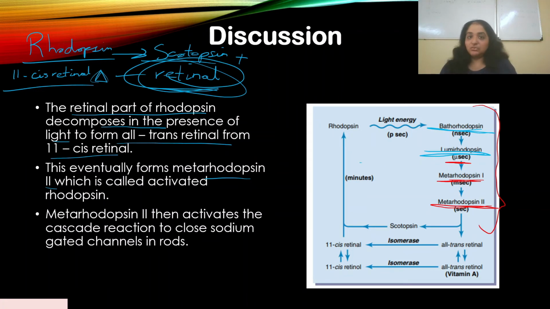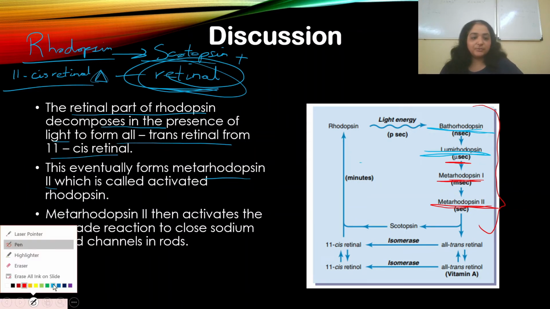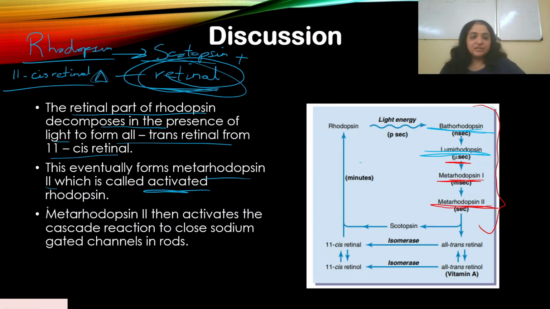Now meta-rhodopsin 2 is a very, very important structure. Why? Because it is called the activated rhodopsin. This is again a potential MCQ question, just like that 11-cis retinal, like I told you. They can ask you what is activated rhodopsin, which form of rhodopsin is actually sending signals to the optic nerve. It is meta-rhodopsin 2, which is quite a stable structure as compared to bathorhodopsin, which was initially formed.